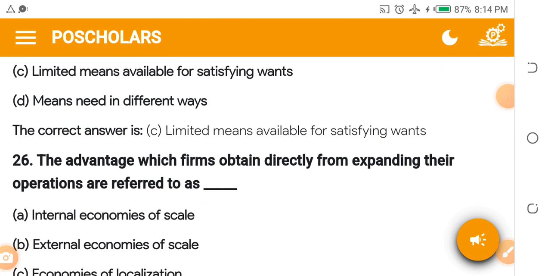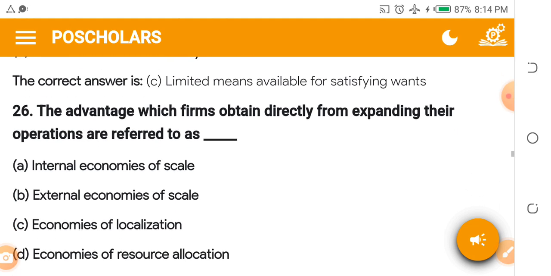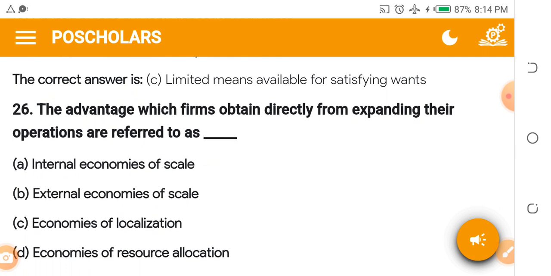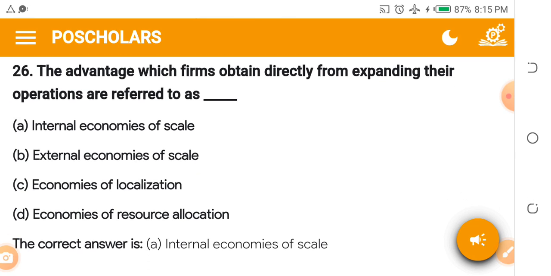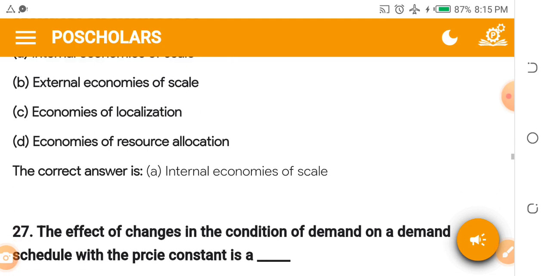The advantage which firms obtain directly from expanding their operations are referred to as dash. A, internal economies of scale. B, external economies of scale. C, economies of localization. D, economies of resource allocation. When the business or the firm expands its operation, it is called internal economies of scale, because this one is within the company, right? I talked to you about external the other time.